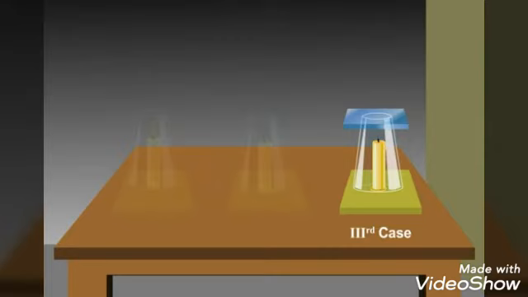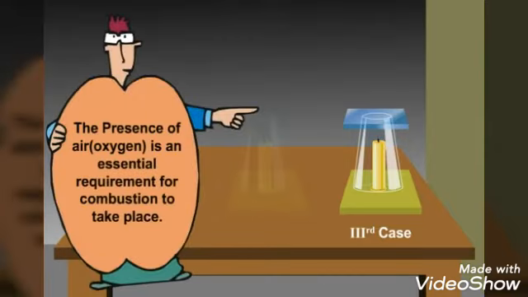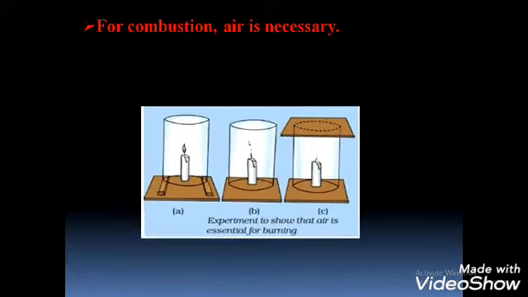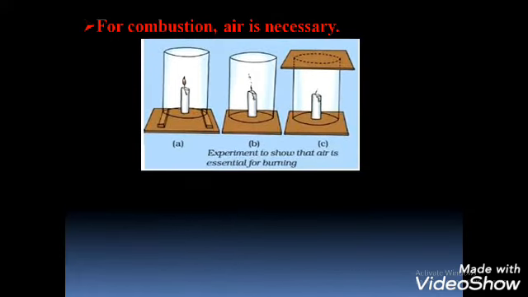So we can say that the presence of air or oxygen is an essential requirement for combustion to take place. From this experiment, we can say that for combustion, air is very necessary.